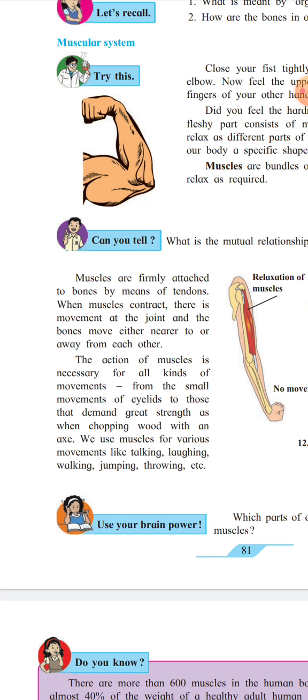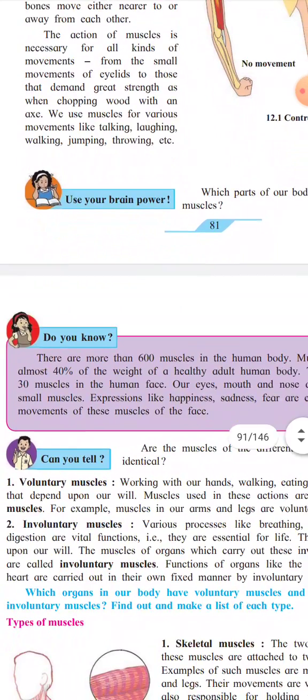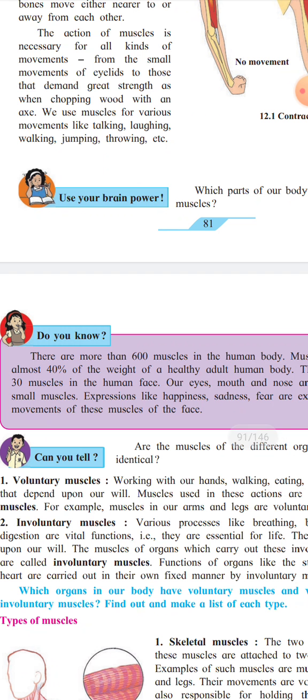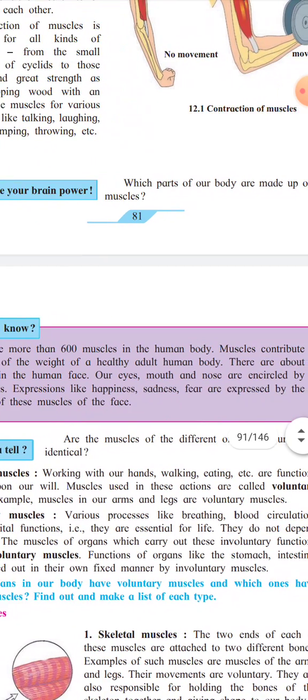What do you know? There are more than 600 muscles in our human body. Muscles contribute almost 40% of the weight of a healthy adult human body.